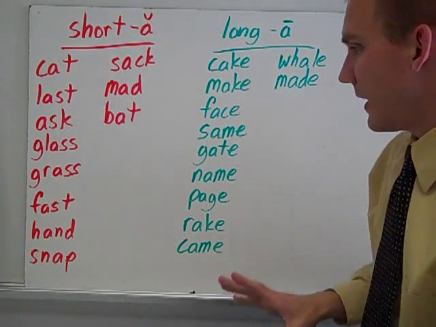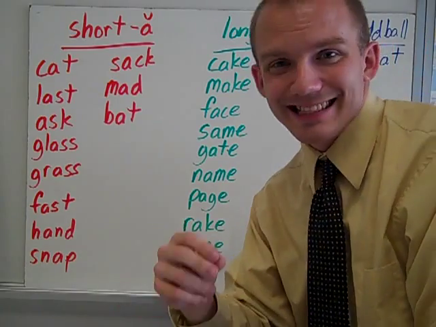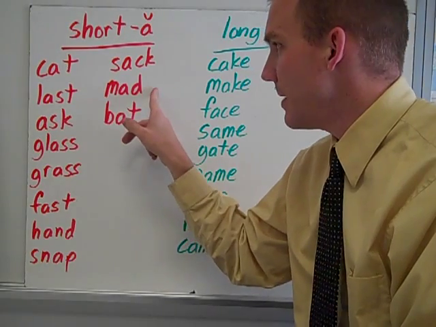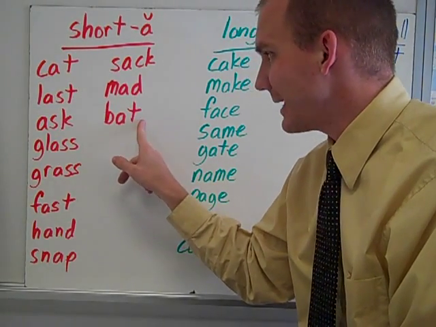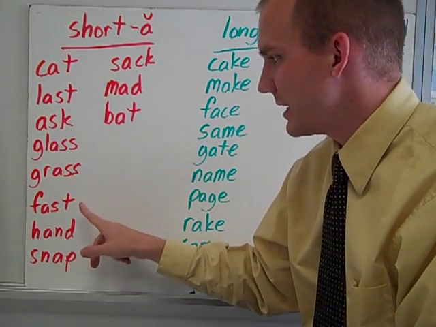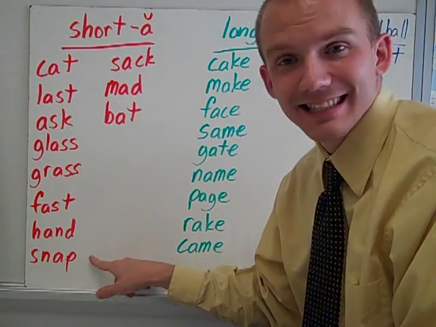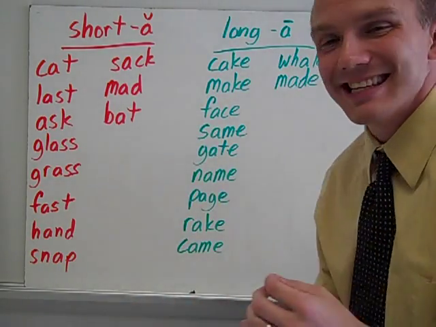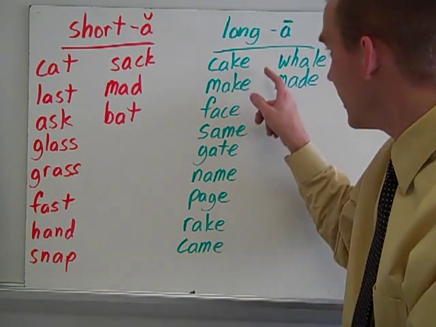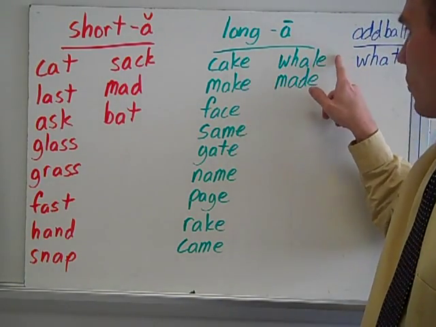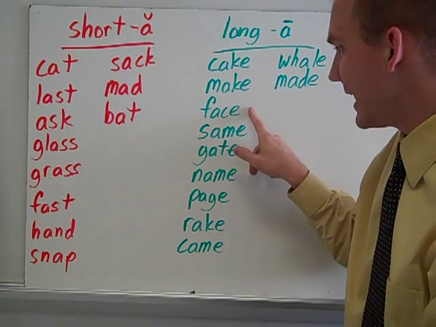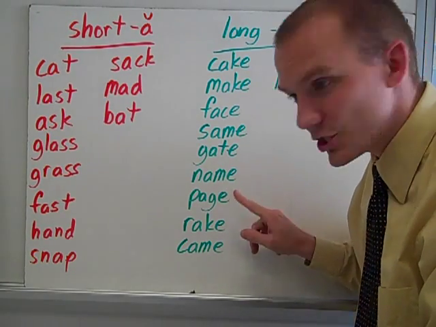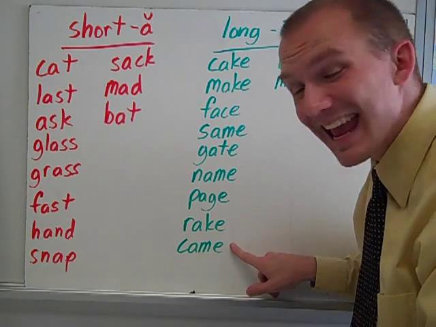Here are the columns of how we're going to sort these words. We have short A that says a, like cat, sack, last, mad, ask, bat, glass, grass, fast, hand, and snap. Notice I'm emphasizing that a sound. And you have your long A. It says A. You can hear the name of the letter. Cake, make, whale, made, face, same, gate, name, page, rake, and came.